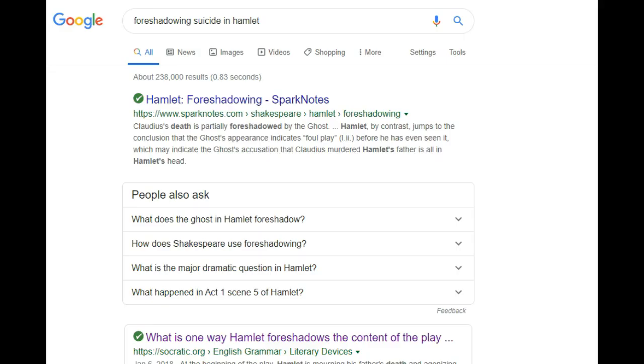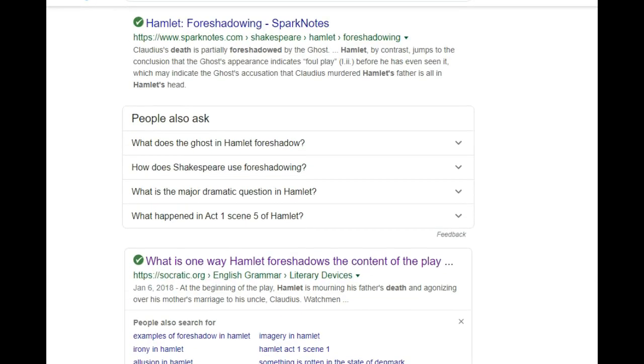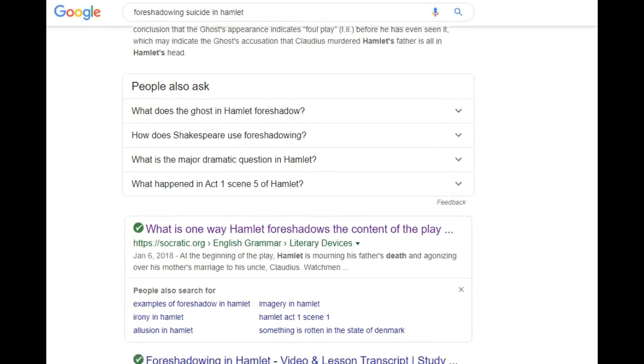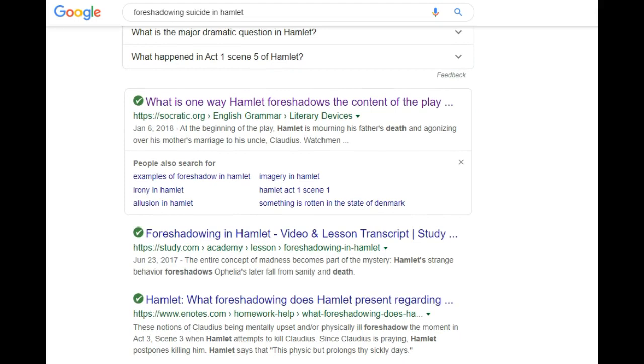Since I've already quoted the scene where Hamlet actually commits suicide with poison, I'm going to look at where that foreshadowing took place. Who indicated earlier that Hamlet was going to do this? So that's what I typed into Google. Google came up with a bunch of stuff that I could not use because I'm not going to quote anything from SparkNotes. That's not a legitimate article. But I did find a legitimate article right here.